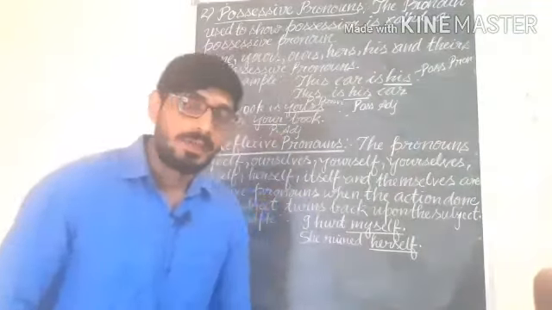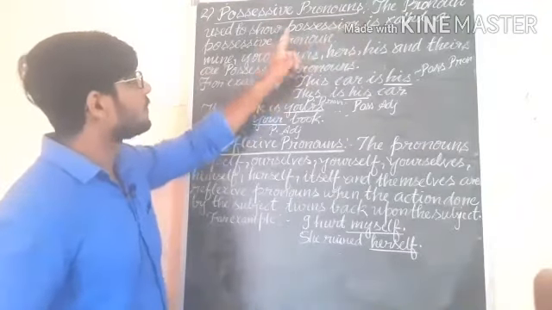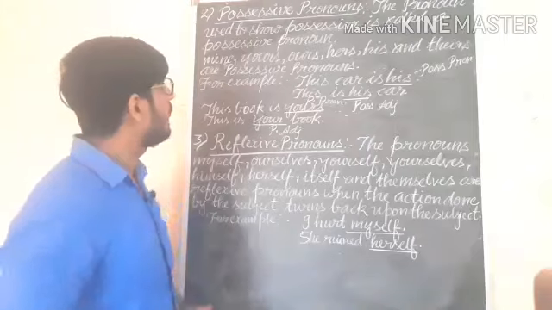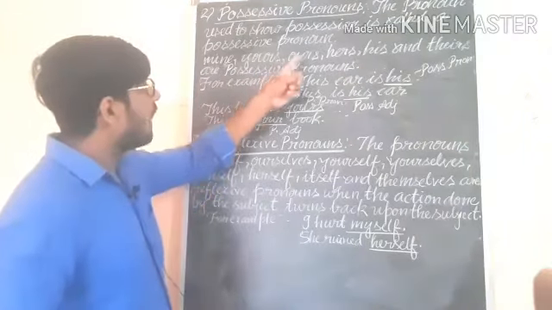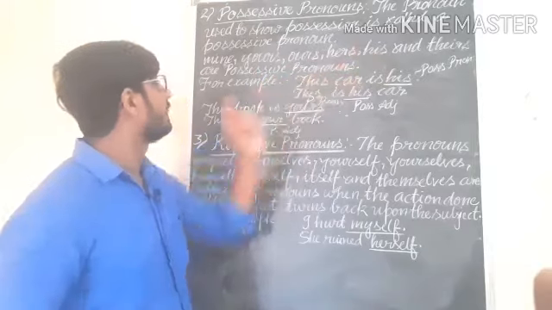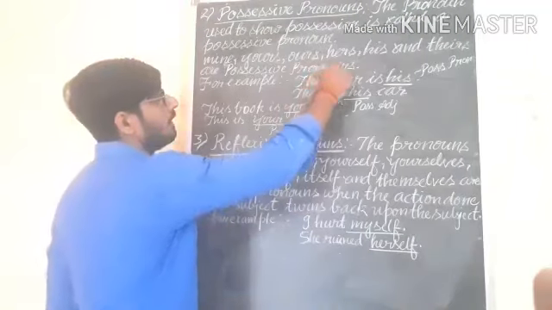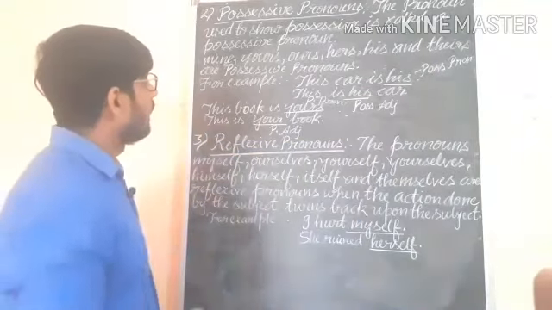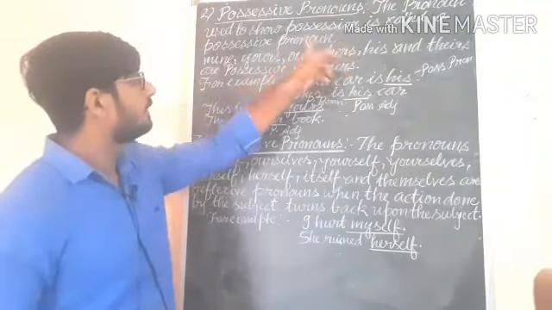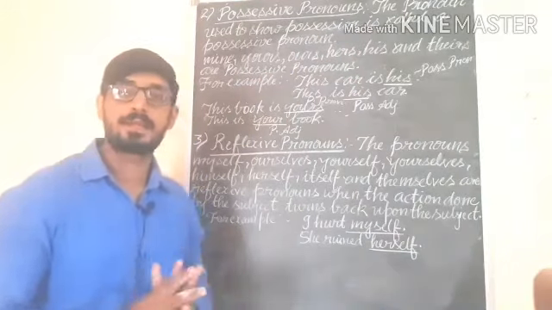The next pronoun is possessive pronouns. The pronoun used to show possession is called a possessive pronoun. Mine, yours, ours, hers, his and theirs are possessive pronouns. You are getting s, ours, yours, hers, understand, theirs, and bereft of s, these will be adjective, possessive adjective.